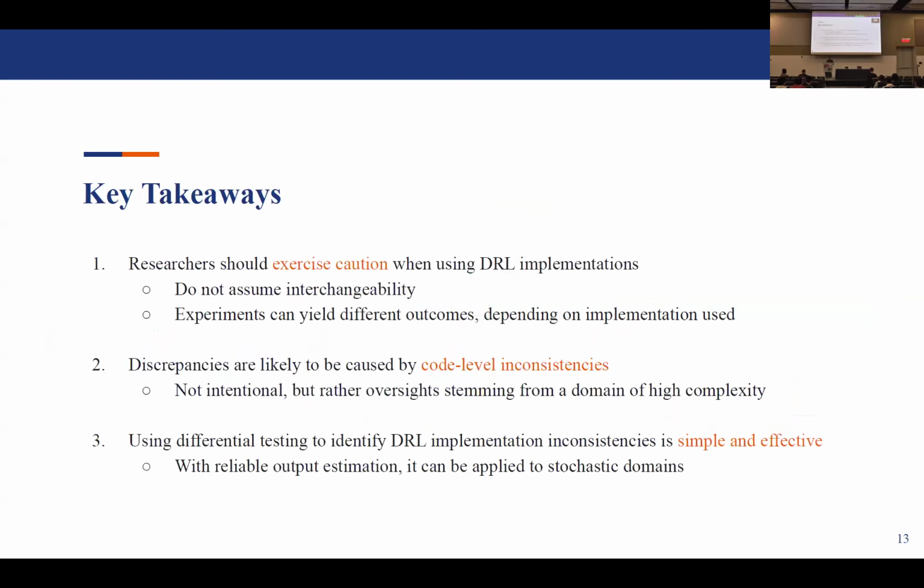So here are some key takeaways from our experiments. Researchers should exercise caution when using deep reinforcement learning implementations because your experiments can yield different outcomes depending on the implementation used. So you should not assume interchangeability. Discrepancies are most likely to be caused by code level inconsistencies. And we theorize that this is not intentional, but rather oversight stemming from a domain of high complexity. And lastly, using differential testing to identify these inconsistencies is simple and effective. And with reliable output estimation like bootstrap confidence intervals, it can be applied to other stochastic domains as well.